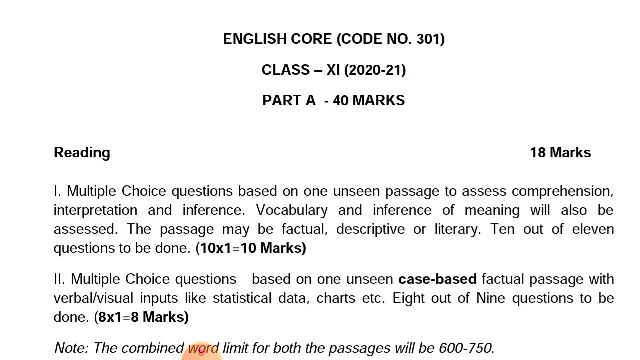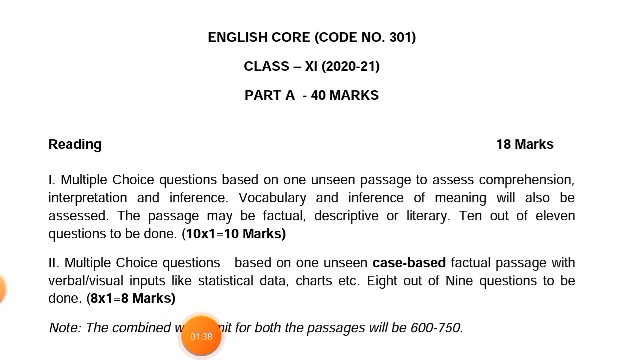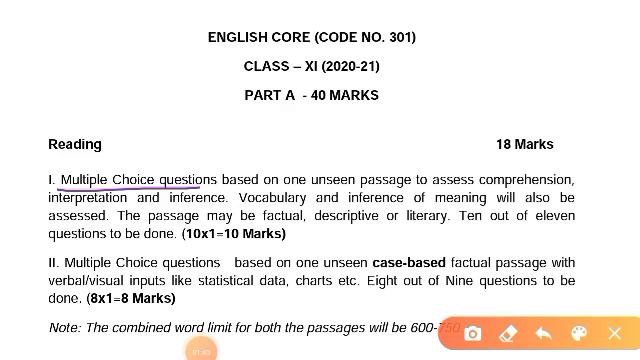Means in the reading part that carries 18 marks, you have a first passage, and in the first passage the mode of the questions is MCQ. It has a total of 11 questions and you have to attempt 10, and it carries 10 marks.